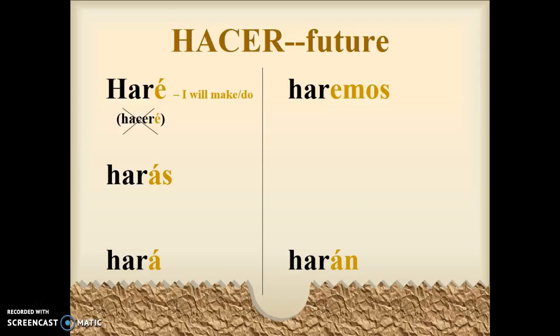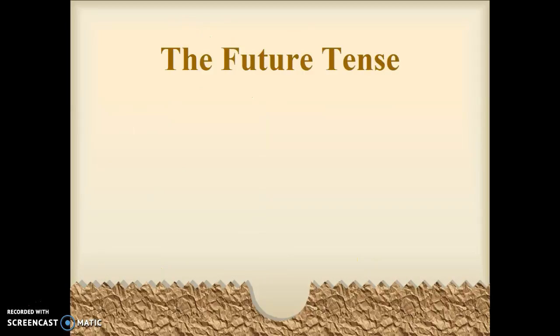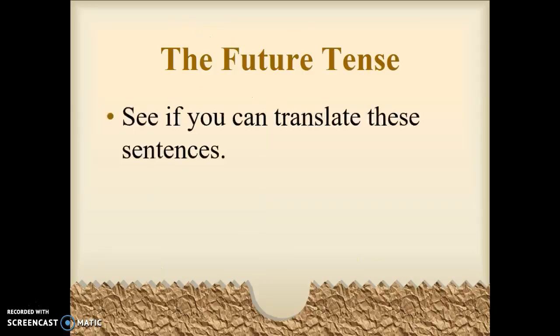So I will make or I will do, you will make, you will do, he or she will make, he or she will do, we will make, we will do, and they will make or they will do. Okay? So those are just some práctica with some ones that are irregular, just so you can see them being conjugated. So let's see if you can translate the following sentences, just so you can have some práctica.